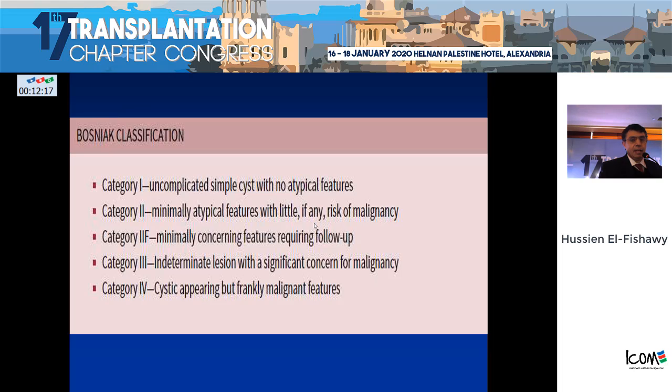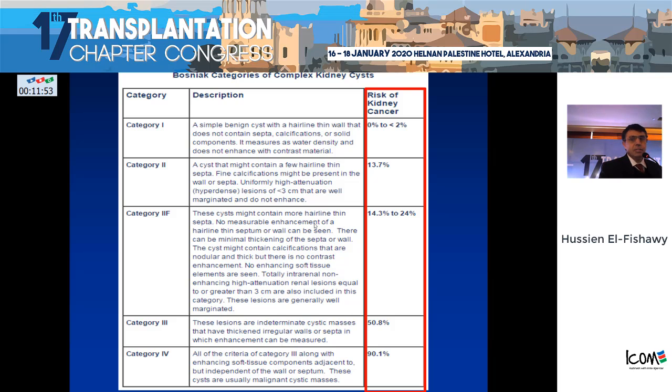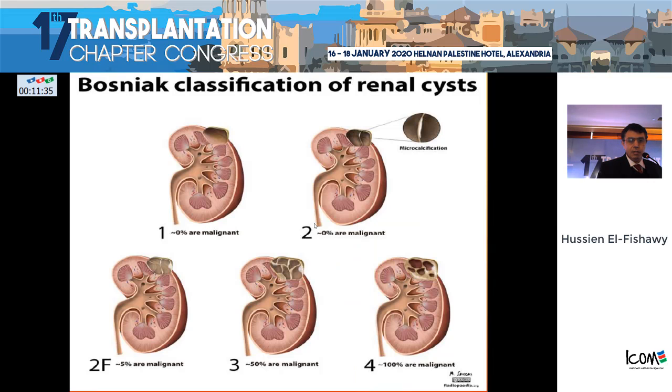Category 1, usually classified as uncomplicated simple cyst with no atypical features. Category 2, minimally atypical features with little if any risk of malignancy. Category 2F, minimal concerning features requiring follow-up. Category 3, indeterminate lesion with a significant concern for malignancy. Category 4, cystic appearance but frankly malignant features. As you can see, this is the risk of transformation to malignancy in each category. Category 1 from 0 to 2%, category 2 about 13.7%, category 2F from 14 to 24%, category 3 about 50%, category 4 mostly malignant, about 90%.